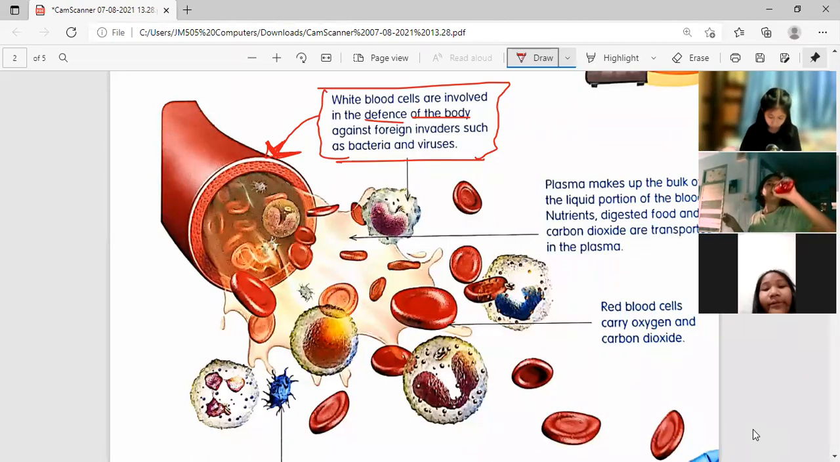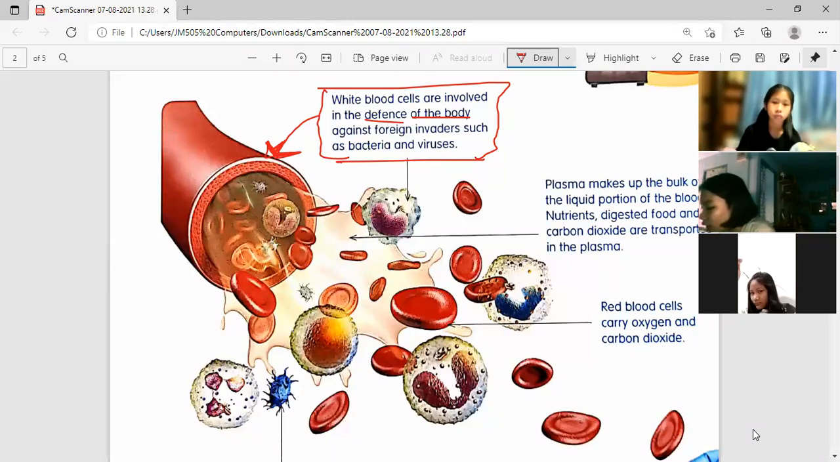So I will ask you a question later. What blood fights bacteria and viruses? Okay? So if you can see the drawing here, that one is the white blood cells.